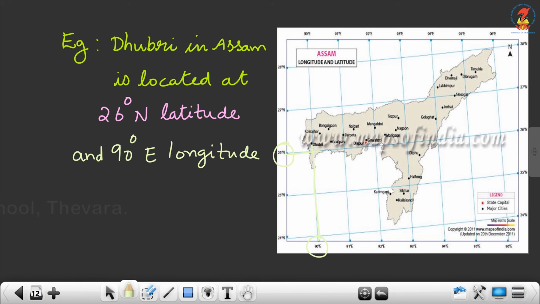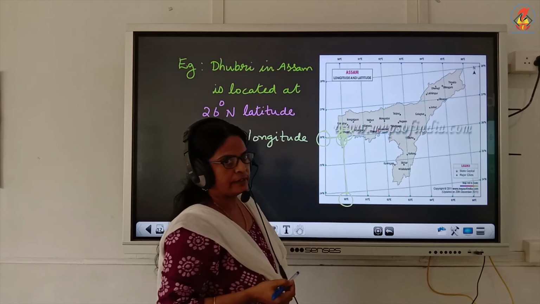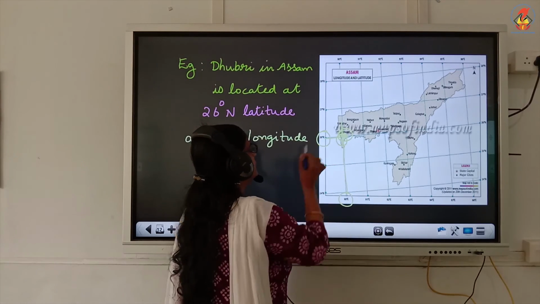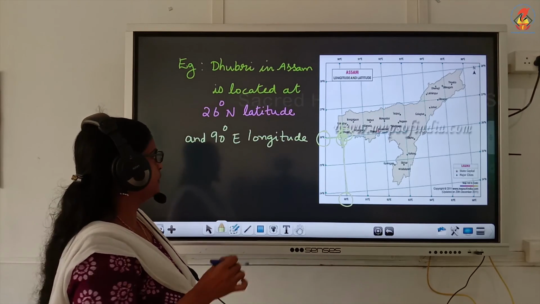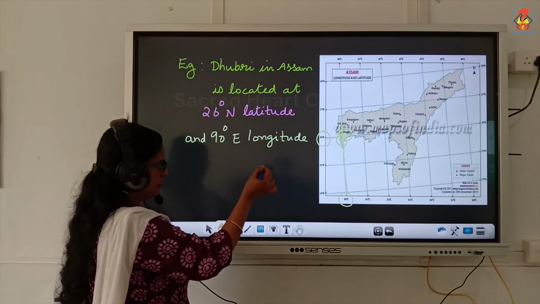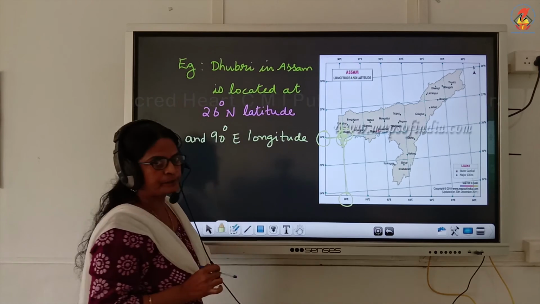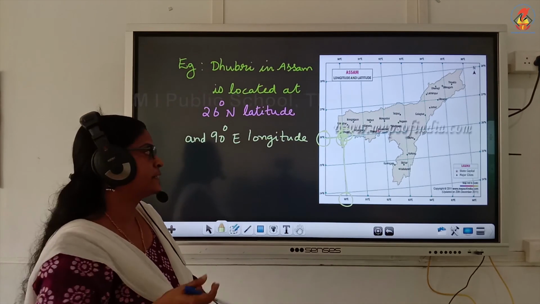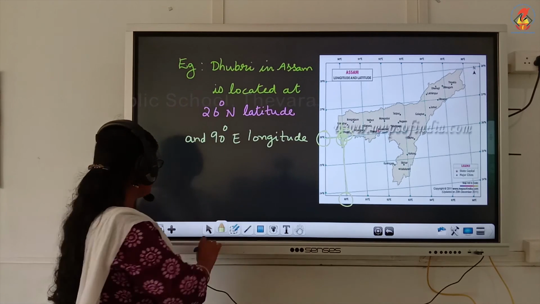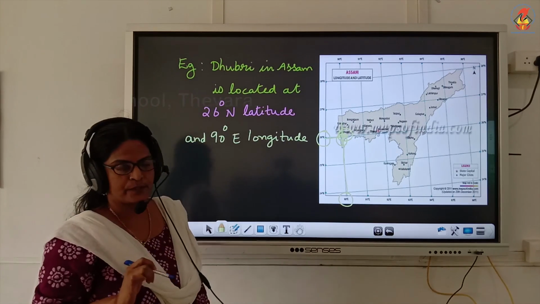This is the point, and Dhubri is located over here. Can you see Dhubri is located here? This is the map of Assam. So this is how we find places with the help of the grid on maps and globes.